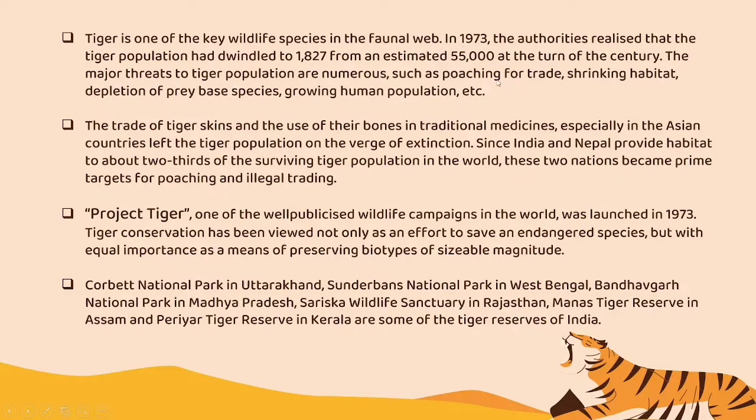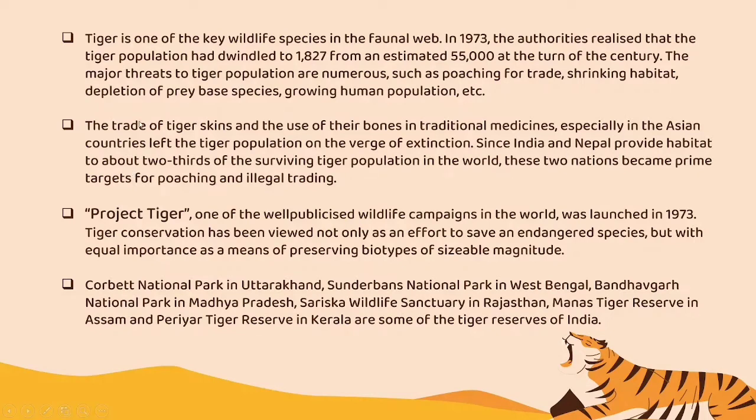They have used the tiger for trade and many other purposes, like getting its skin. There is trade in tiger skins and the use of their bones for medicinal purposes. Since India and Nepal provide habitat to about two-thirds of the surviving tiger population in the world, these two nations became prime targets.